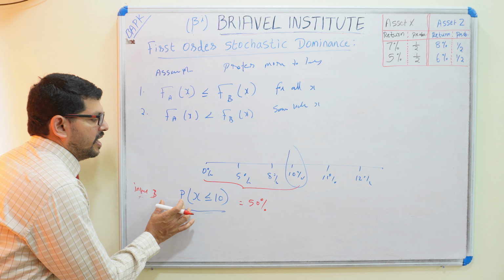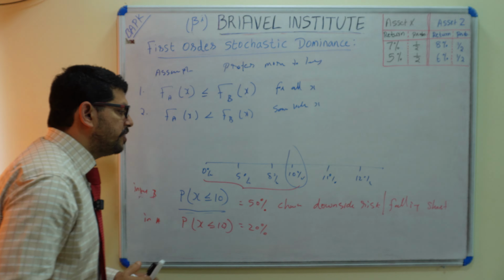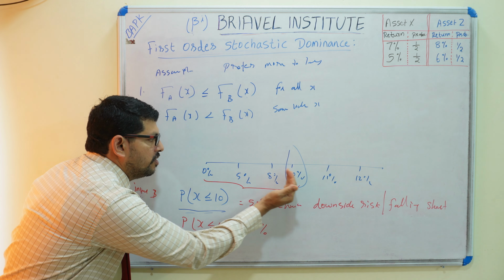The probability of investment A yielding a return less than or equal to 10% is a 20% chance. For investment B, here it is a 50% chance. We can call this a downside risk, because it is falling down, or falling short. So there is a 50% chance it is falling below 10%.